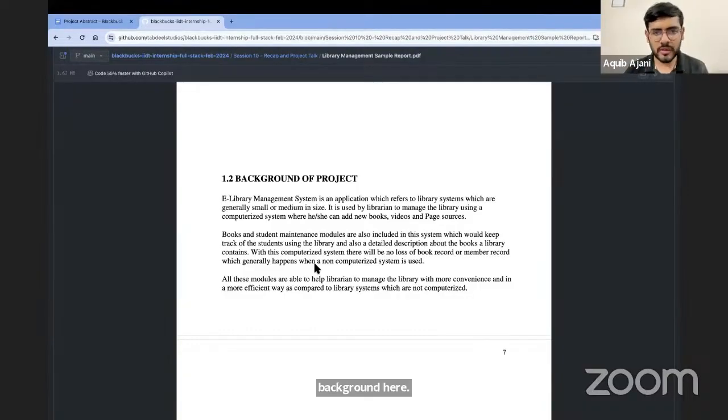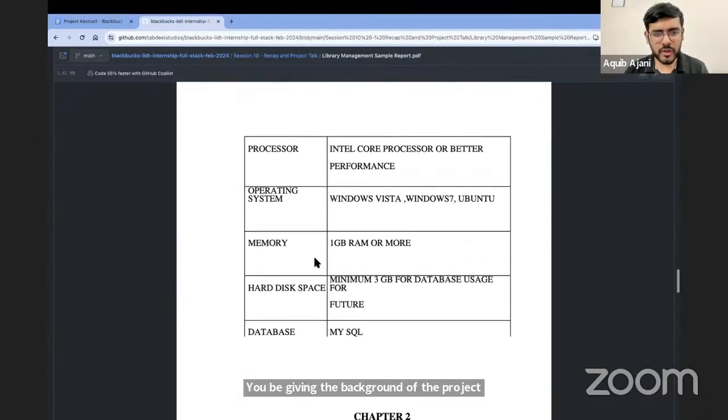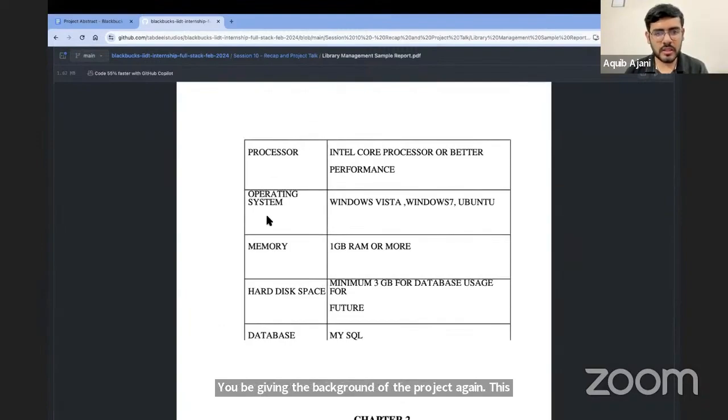Again, this is something for you to write. Once you've written this down, then the next thing is the details of your system. Okay, so whatever laptop you're using, the operating system, and the memory requirements. Now here we are not talking about memory requirements in terms of system requirements, but for the application, how much memory do you need?